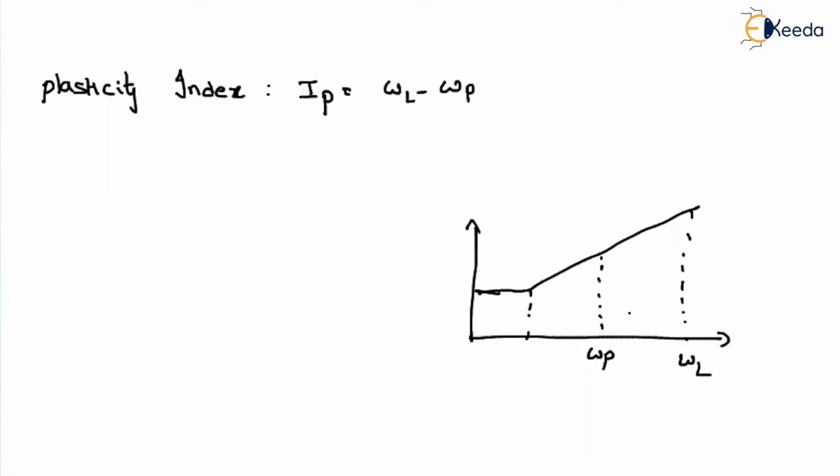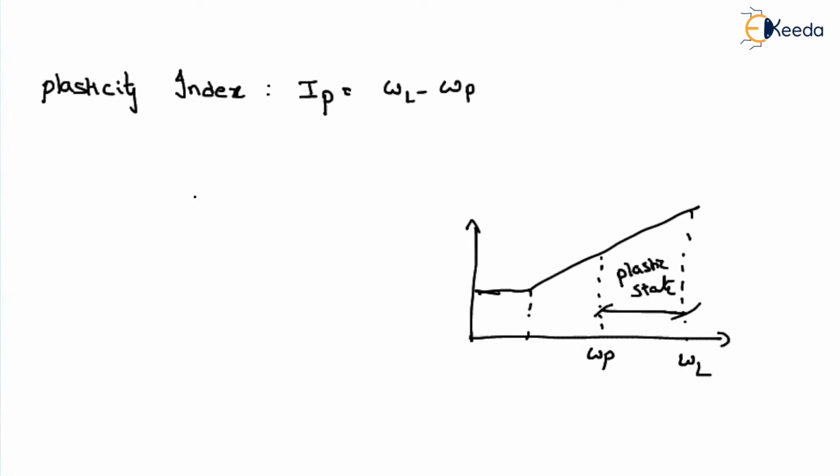So in between the plastic limit and the liquid limit, how will the soil behave? The soil will behave in a plastic state. That means we are finding the range of change in water content percentage between the limits, or else we are finding the water content range in which the soil will be in the plastic state.